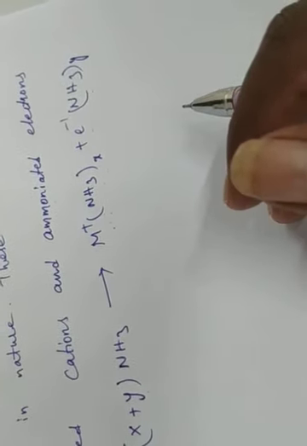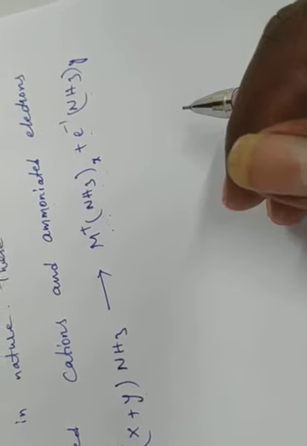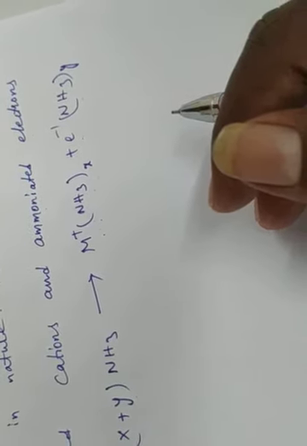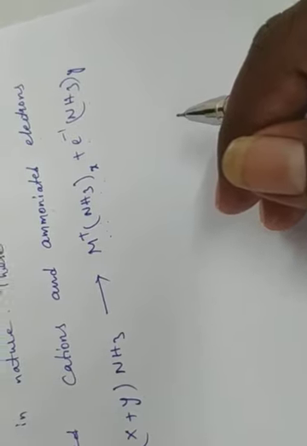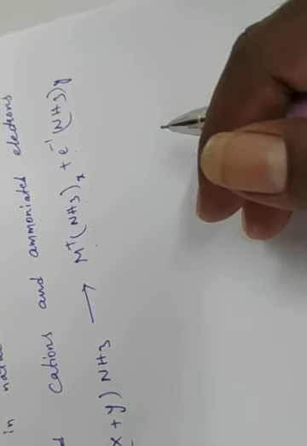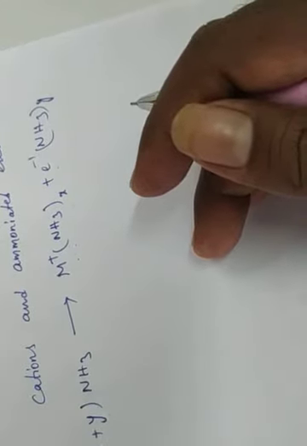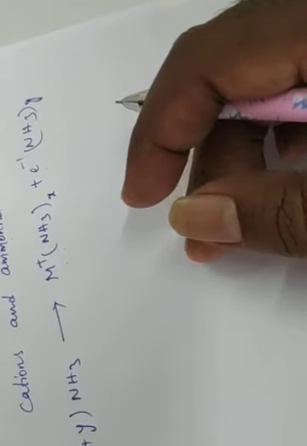The electrical conductivity of the solution is due to both ammoniated cations and ammoniated electrons; due to them, the solution conducts electricity. The blue solution on standing slowly liberates hydrogen, resulting in the formation of amide.